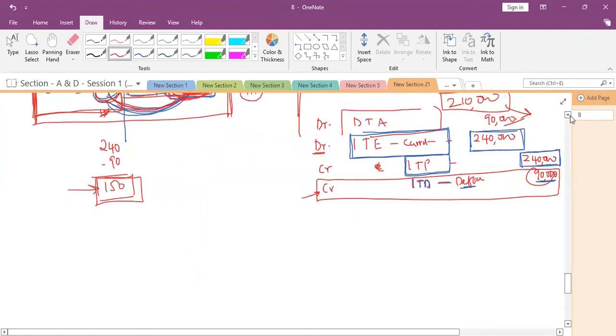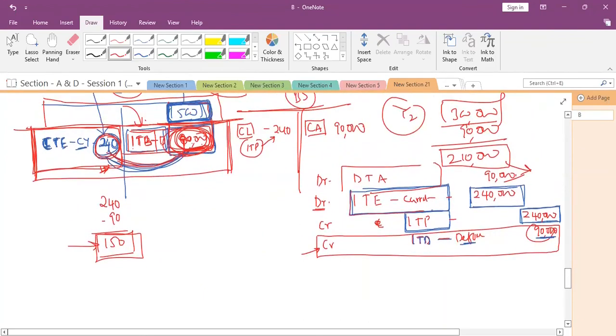That's why the entry will be recorded this way. First of all, income tax expense current 240 and income tax payable 240. However, it is the case of deferred tax asset. Whenever there is a deferred tax asset, we are recognizing that the government has given us a certificate today itself that 90,000 you can adjust in future income tax. So that benefit we are recognizing today in the income statement itself. So income tax benefit deferred 90,000 and deferred tax asset 90,000. Is it clear?